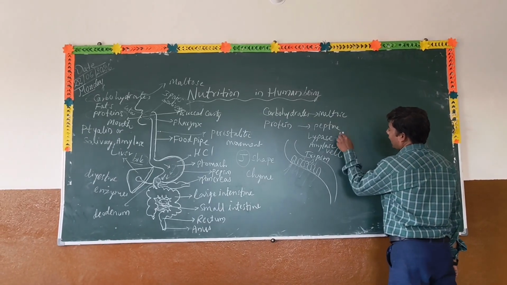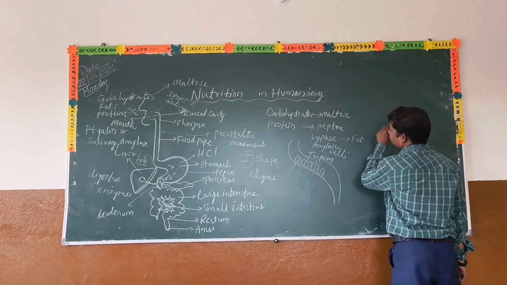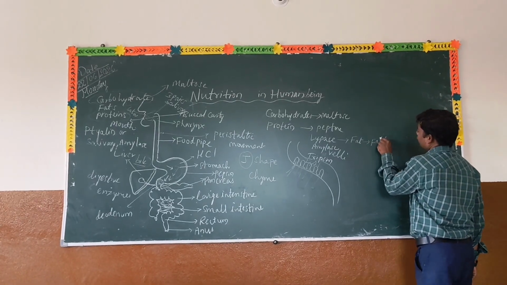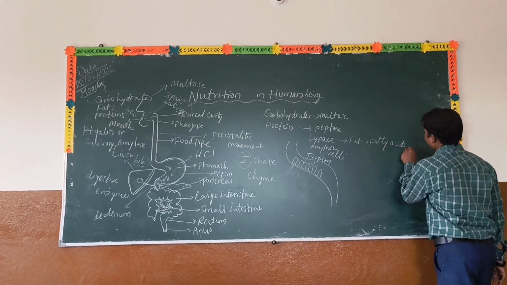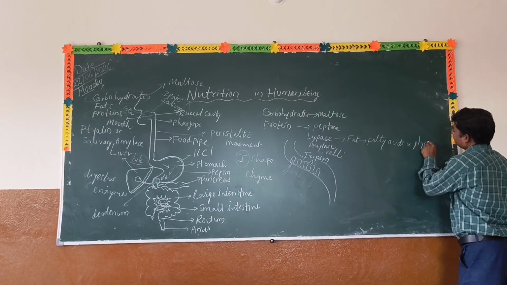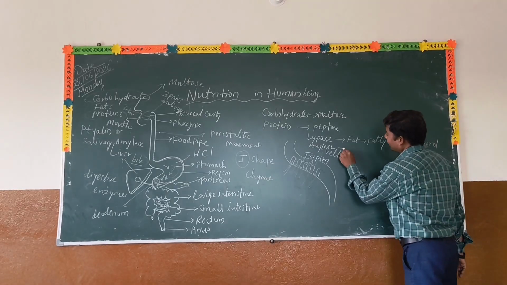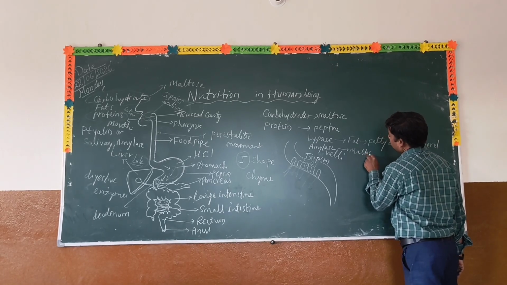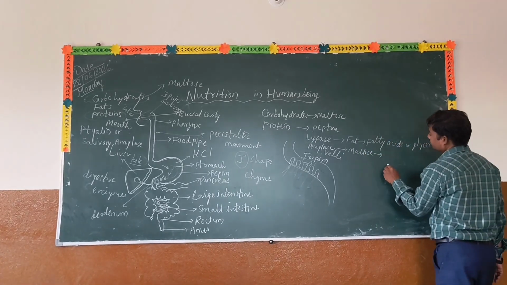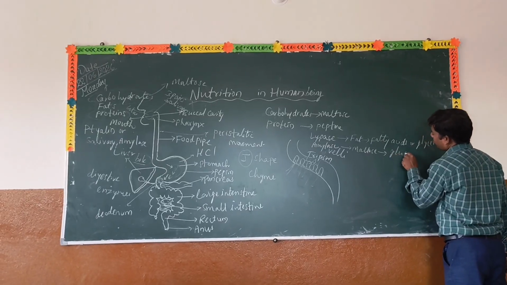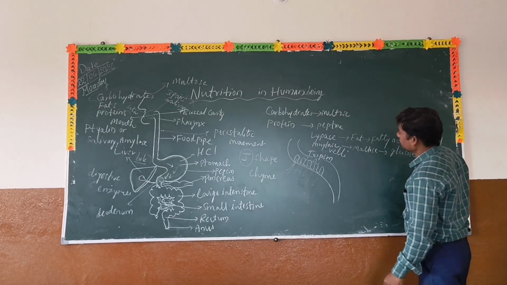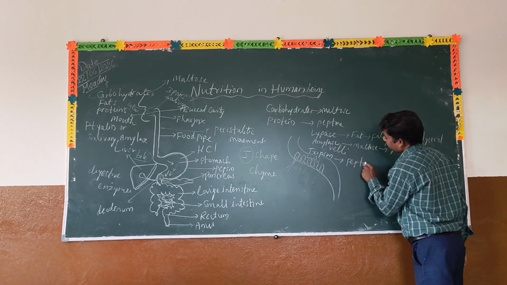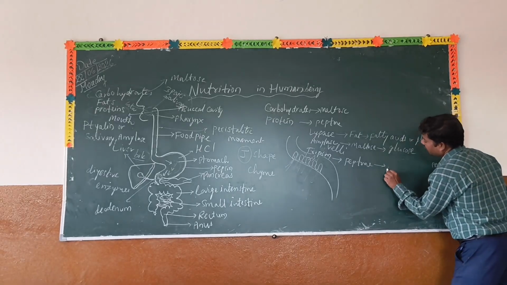Lipase acts on the fat substances and converts them into fatty acids and glycerol. Amylase acts on the maltose and converts it into glucose. Trypsin acts on the peptone and converts it into amino acids.